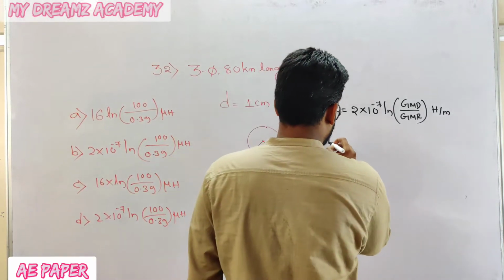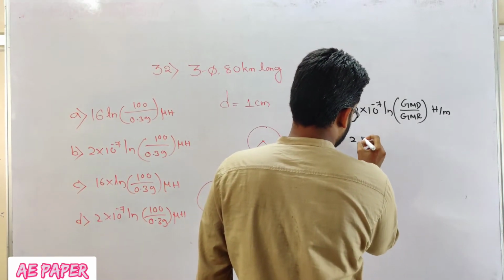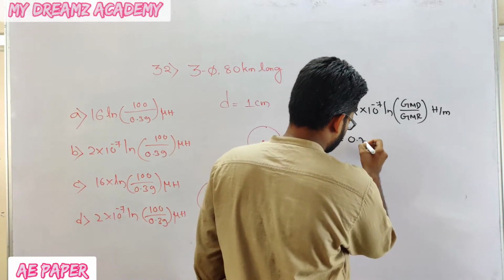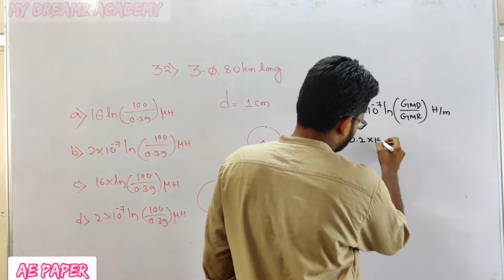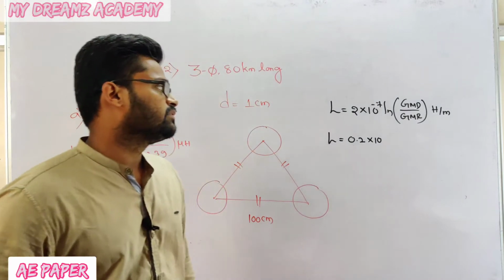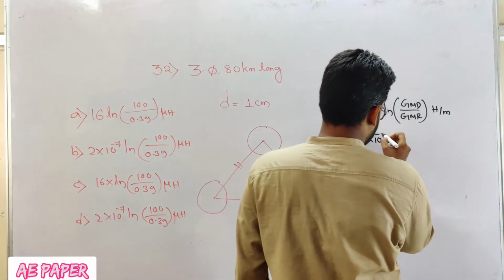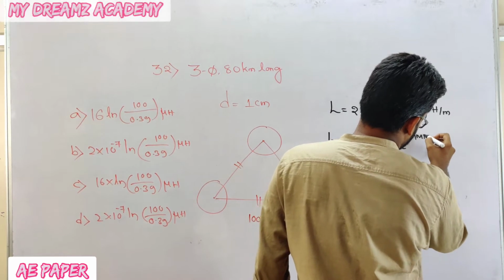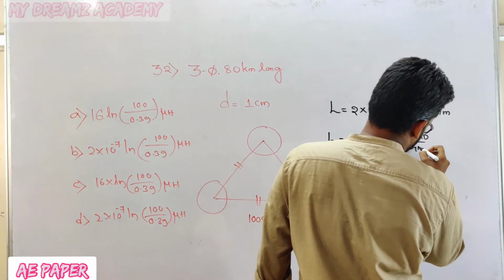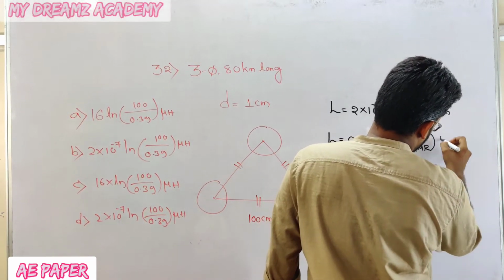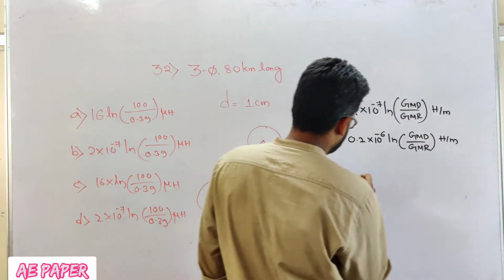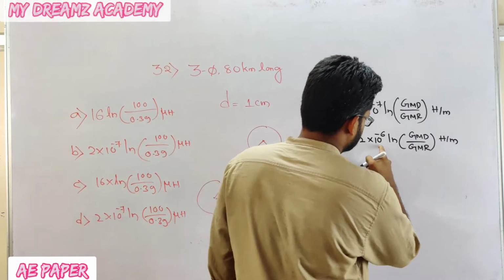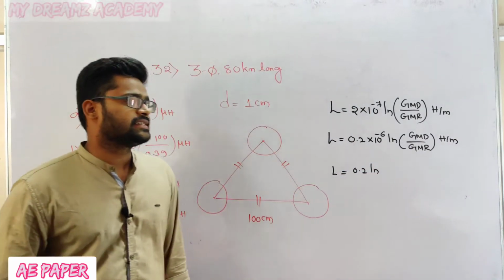Now L is equal to 2 into 10 to the power of minus 7, that I can write like this also: 0.2 into 10 to the power of minus 6 ln GMD divided by GMR, Henry per meter. And L is equal to 0.2 ln, with 10 to the power of minus 6.